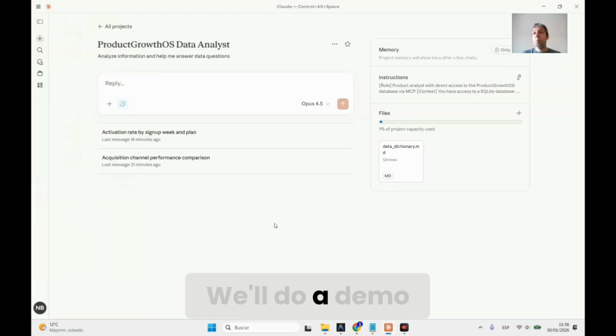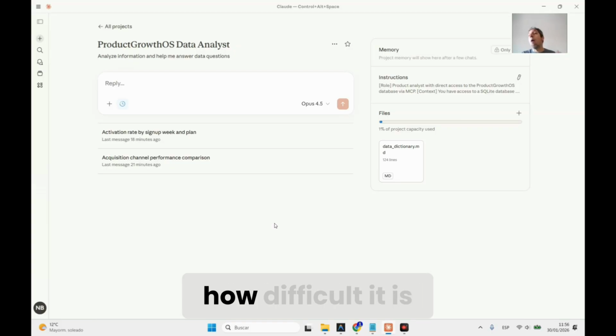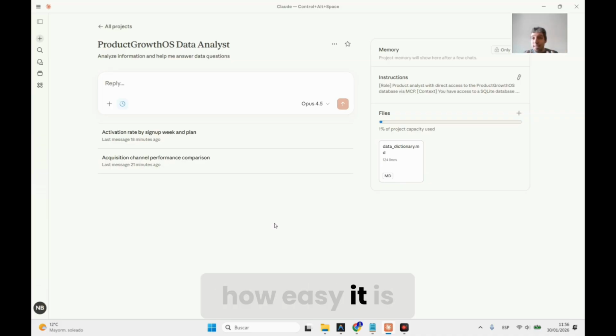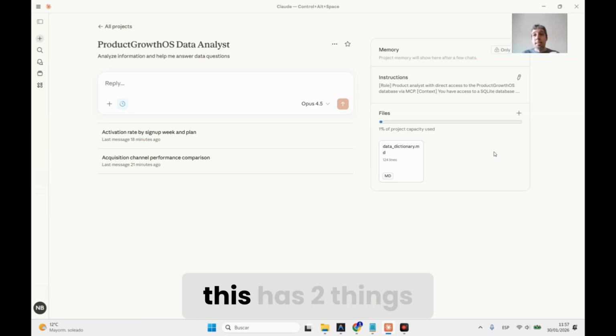All right, we will do a demo of the correlation hunter. And the beauty of this demo is that we explain how powerful correlation hunting can be, how difficult it is, but actually to implement it is super easy. I will show you how easy it is to actually write a prompt to go do exactly that. Just for context, we will reutilize the data analyst project that we created before. As a summary, this has 2 things.